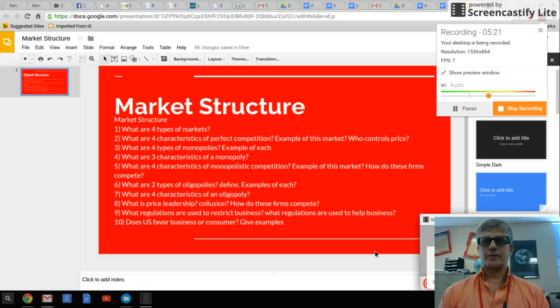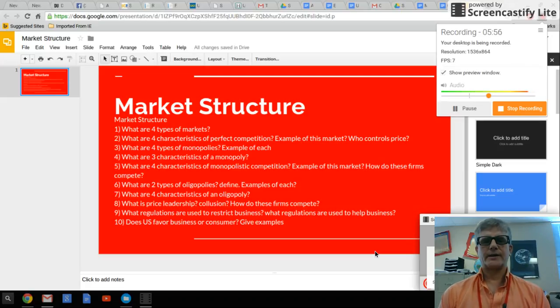What are 4 characteristics of an oligopoly? 3 or 4 firms control the market, 75% or more. There's lots of advertising and lots of information. There are substantial barriers to enter the industry, not as big as in a monopoly, but still barriers. How many new car companies do you see? How many new oil companies or breakfast cereal companies? It's hard to get into. And the products are identical or similar but different, and the differences are created through advertising.